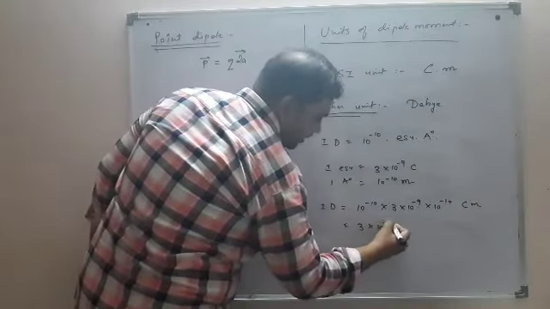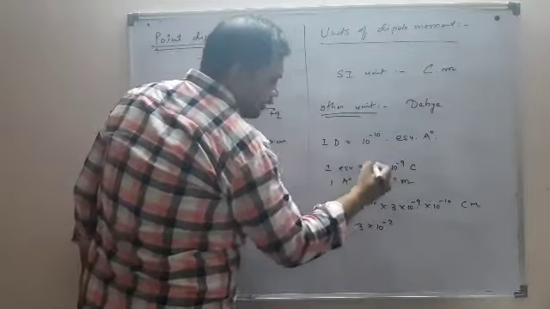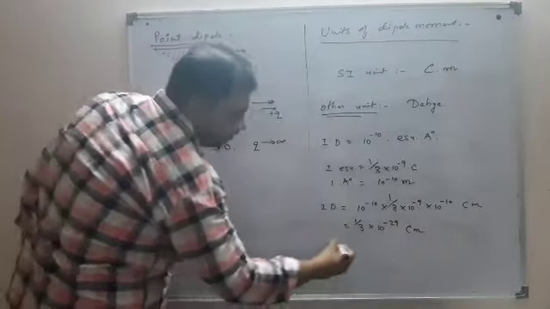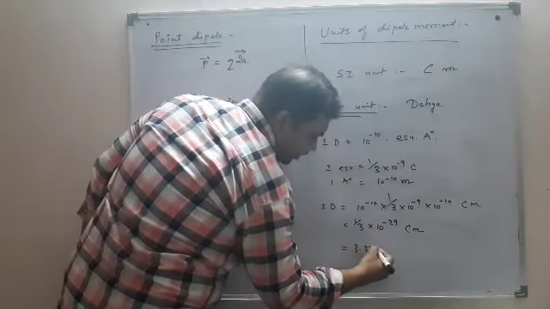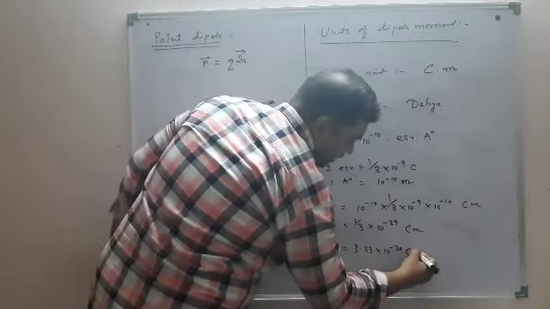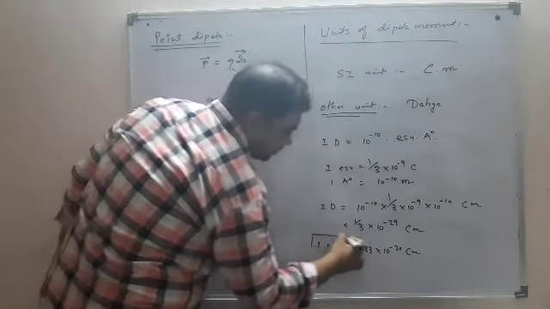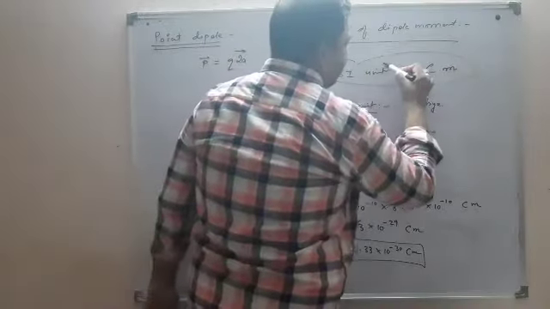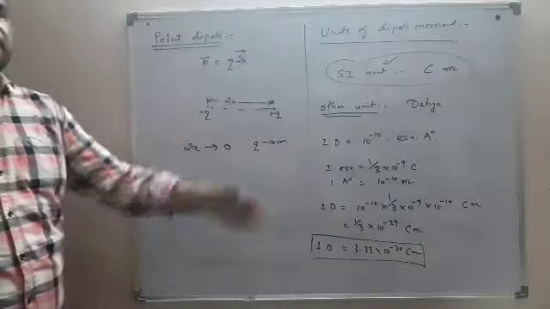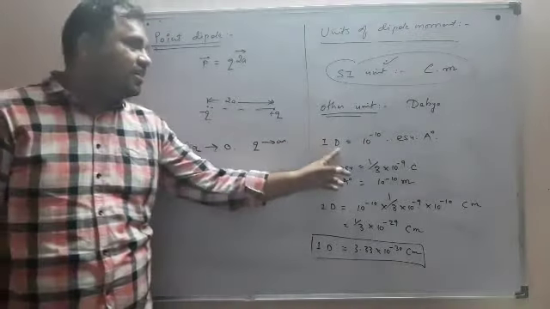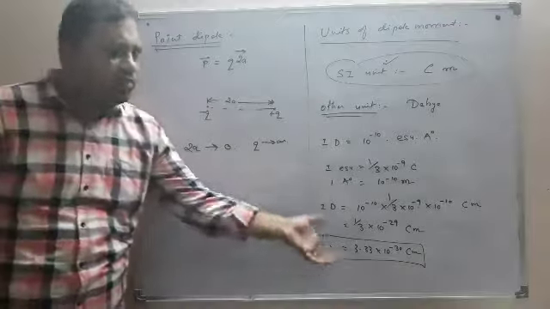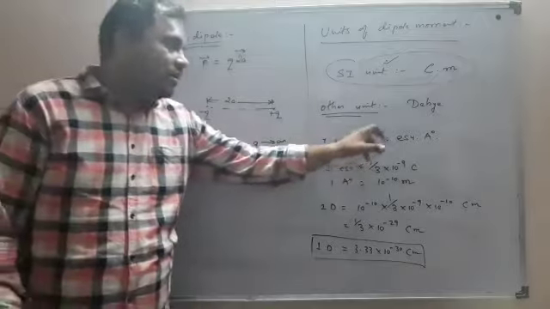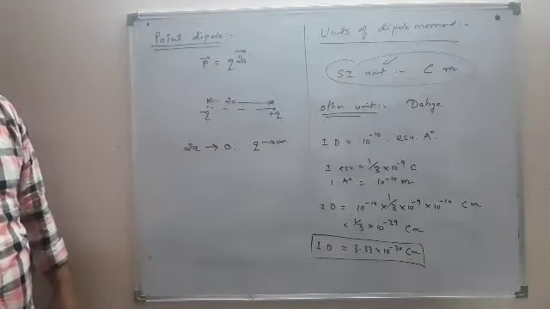So roughly it is 1 by 3 into 10 to the power minus 29 coulomb meter, approximately 3.33 into 10 to the power minus 30 coulomb meter. Just for the sake of information I am giving you this data. We will basically use only coulomb meter, but sometimes you come across the unit debye in your chemistry, so 1 debye is basically another unit of electric dipole moment only.